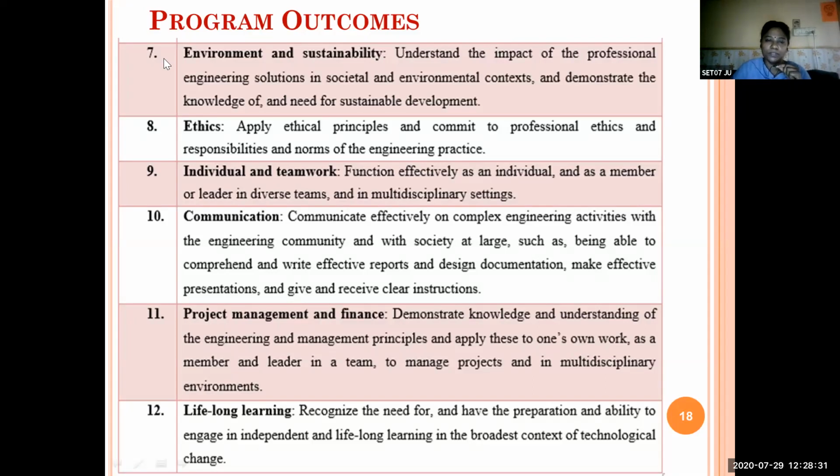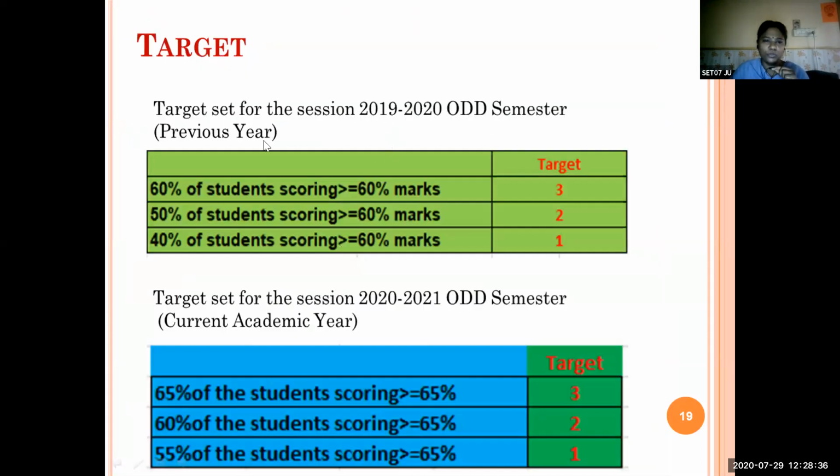So these are the program outcomes, and the target of this particular course is the target set for the session or semester. If 60% of students score greater than or equal to 60% of marks, the target attained will be 3. If 60% of students are getting more than 50% of marks, the target attained will be 2, and if 40% of the students score 60%, the target we set will be attained at level 1.